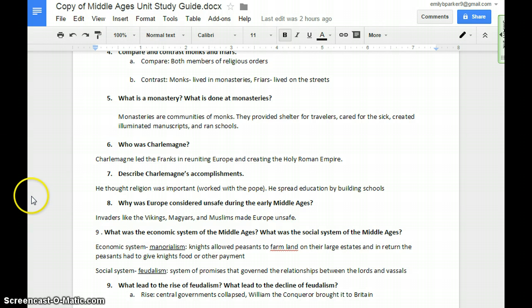Why was Europe considered unsafe during the Middle Ages? Europe was unsafe because there were invaders like the Vikings, the Magyars, and the Muslims. All those attacks made the Middle Ages unsafe.